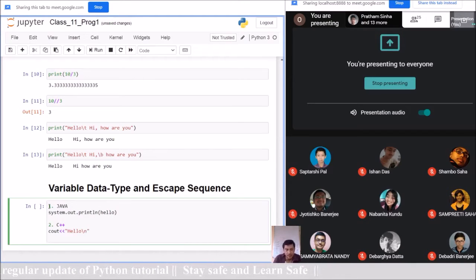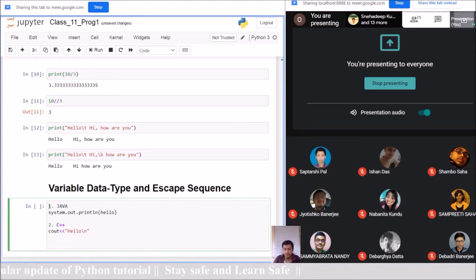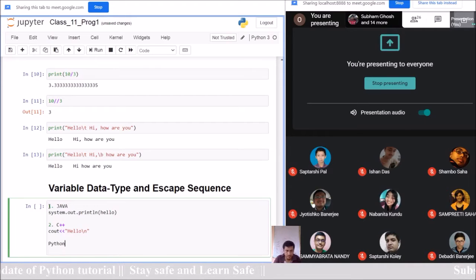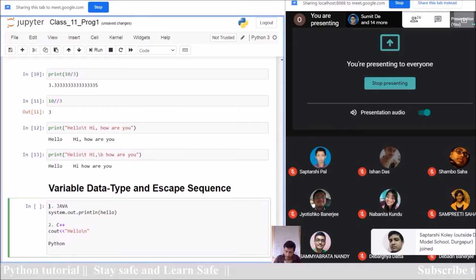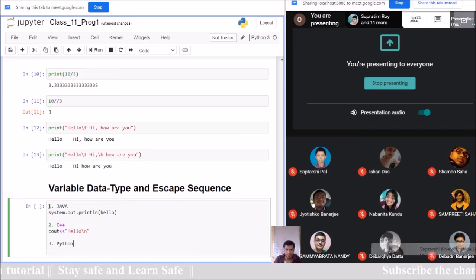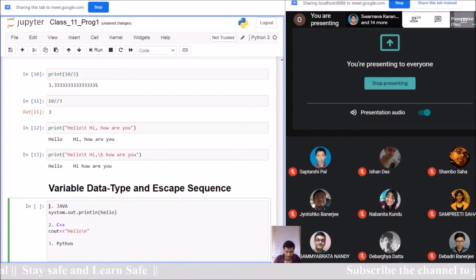This is in C++. The same is also in Python. In Python, whenever it is required, we write print hello, then one backslash n, then hi.